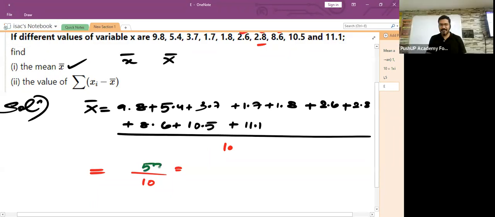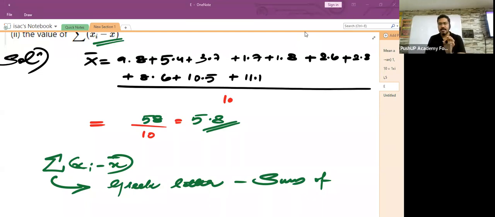So it is 58 divided by 10, which is equal to 5.8. Okay. Good job. What about the next one? Children, what is sigma? Sigma is a Greek letter.